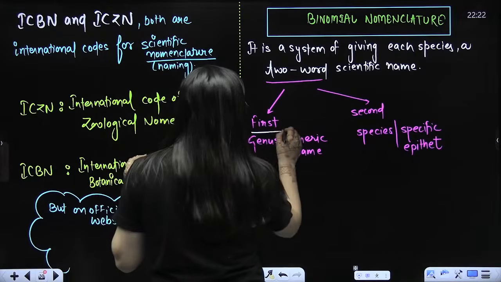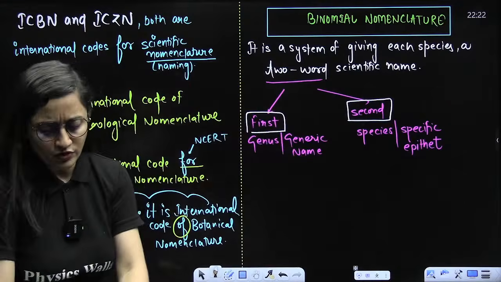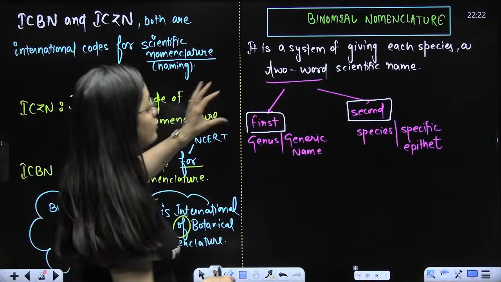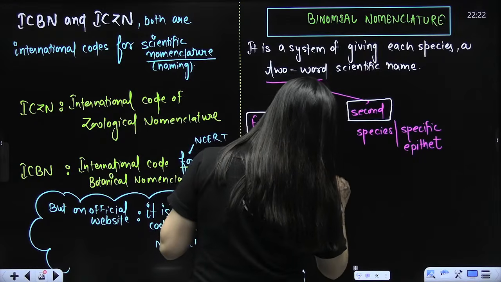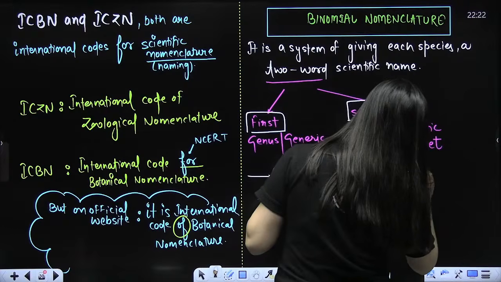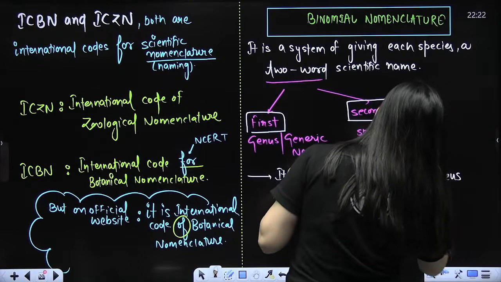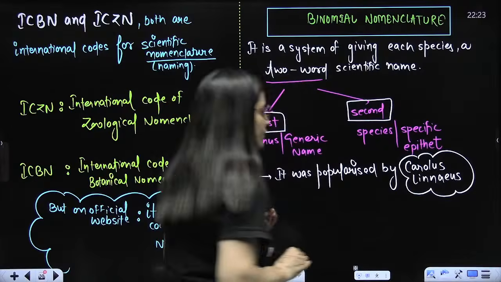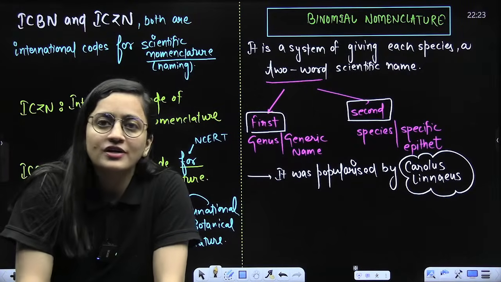Earlier it was not like that. They planned that we will go for two words only. So binomial nomenclature has two words. It was popularized by Carolus Linnaeus, who is also the father of taxonomy. But beta, the funda is that initially it was not like that.